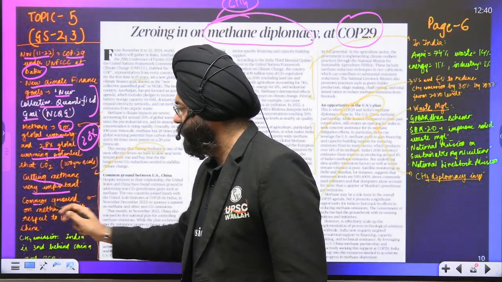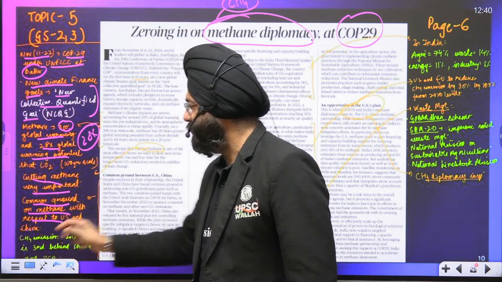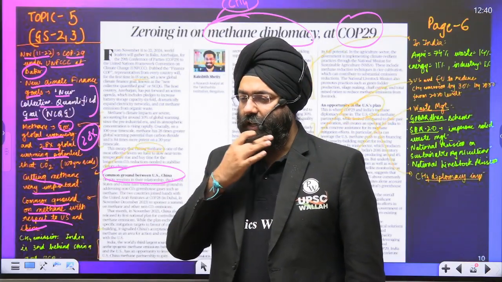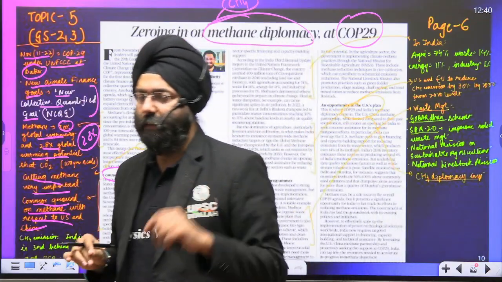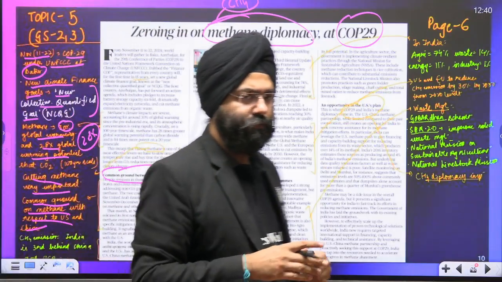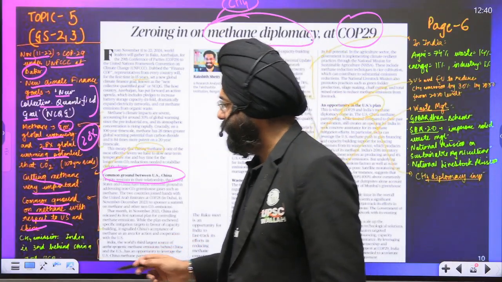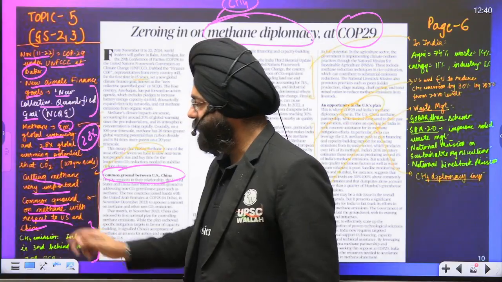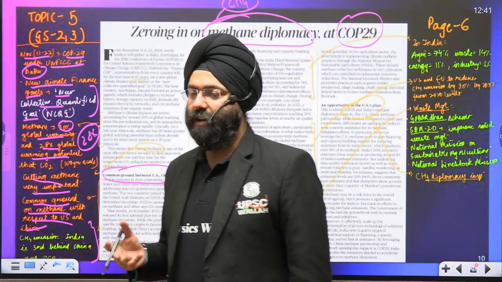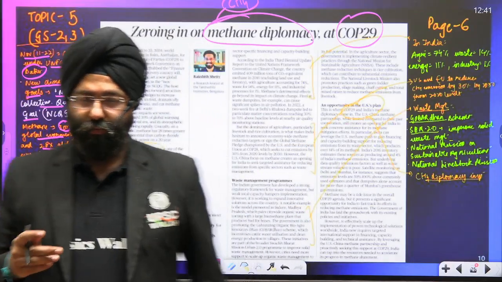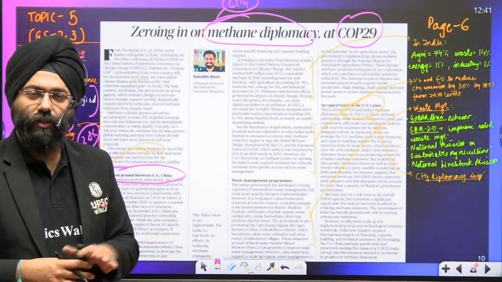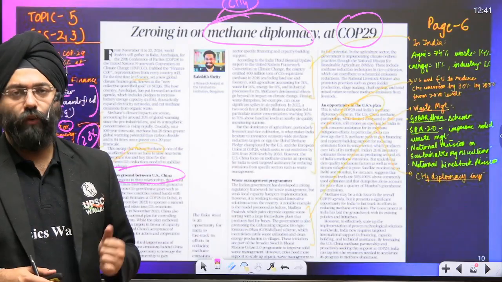Now, common ground on methane with respect to US and China. Please understand, the good thing is that US and China both are agreeing to the fact that a curb on the methane should be done through various dimensions and economic activities that are taking place. So at least the good thing is they are agreeing to that, right? If we see overall with respect to the methane emission, India ranks third after China and United States. So even China and United States have more emission than India. So India also agrees to the aspect that methane emission should be reduced. But the good thing is that US and China are also there. So possibly some fruitful targets can be there.